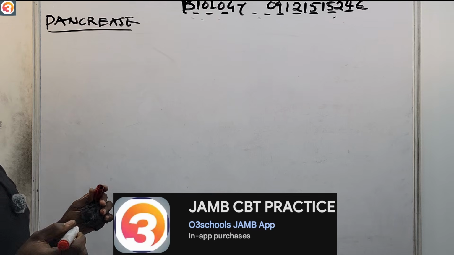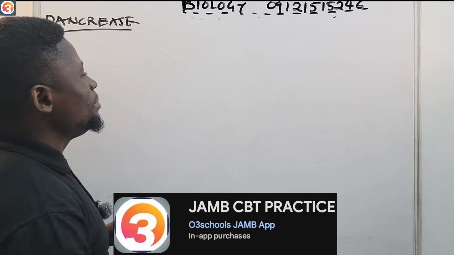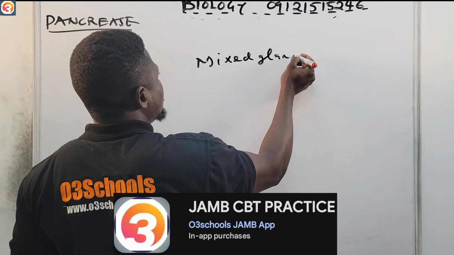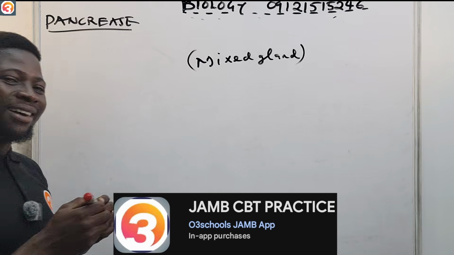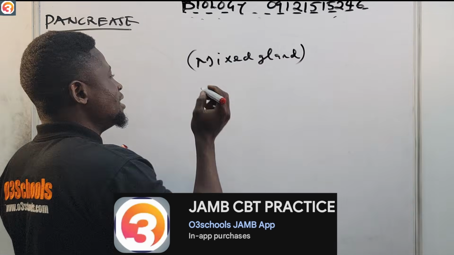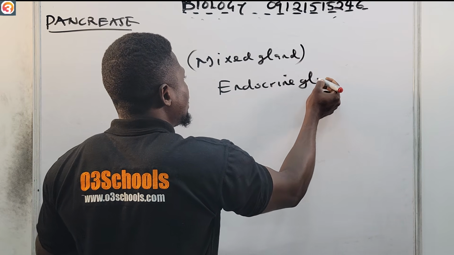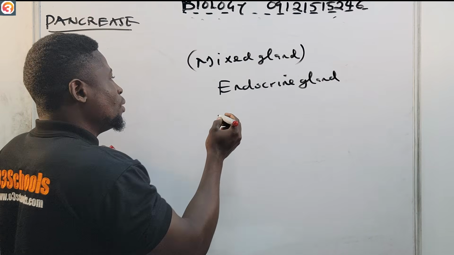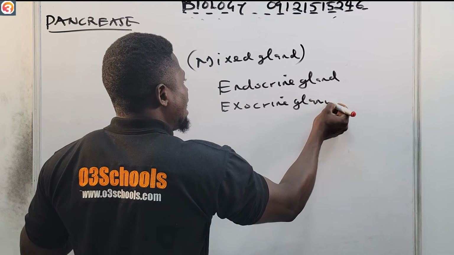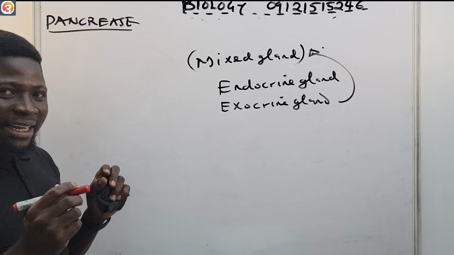Now, the pancreas also produces hormones. Okay, I will call the pancreas a mixed gland. And why do we call the pancreas a mixed gland? The reason why we call it a mixed gland is because it is both an endocrine gland and also an exocrine gland. Hence the reason why we call the pancreas a mixed gland.